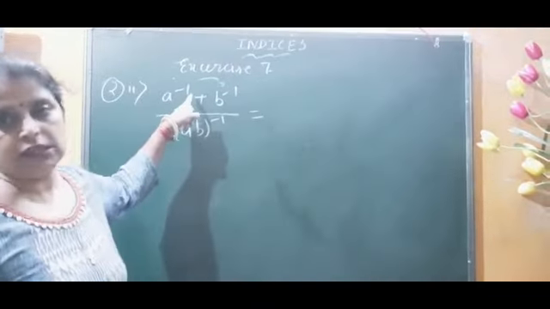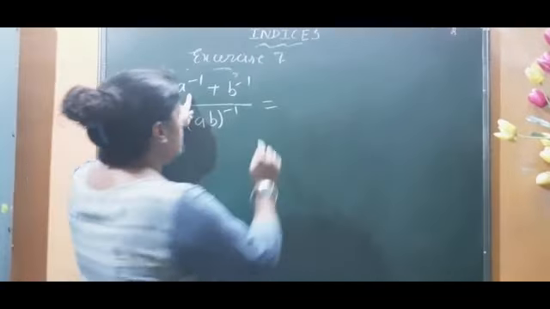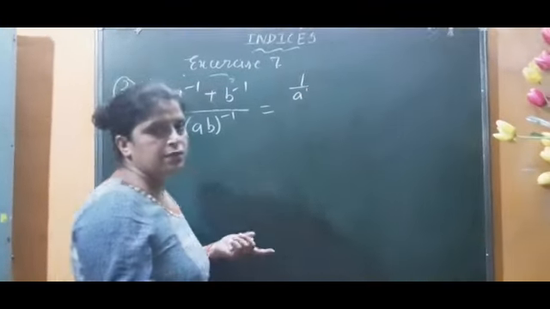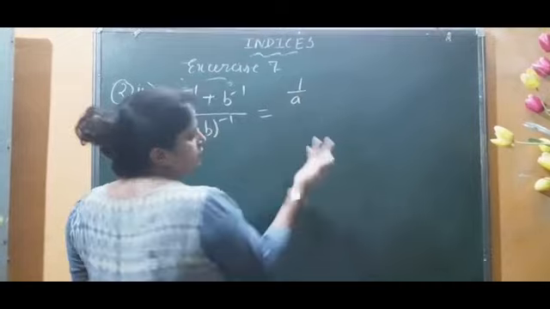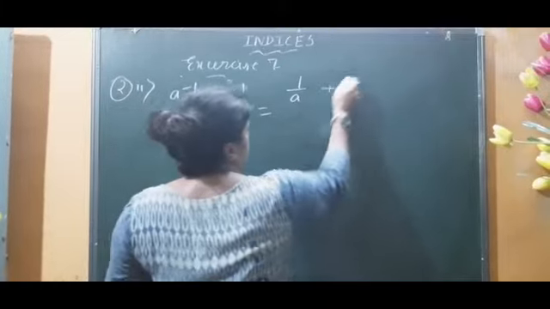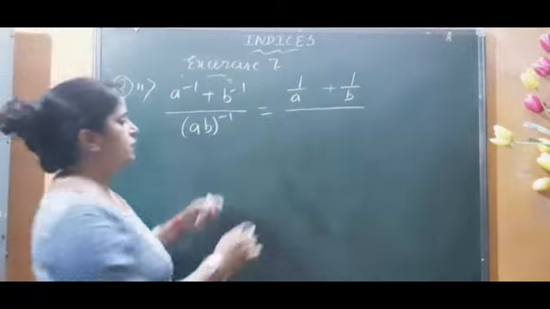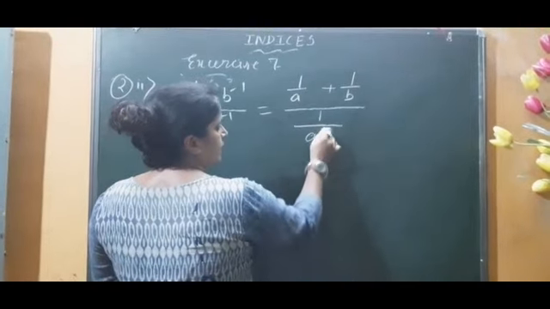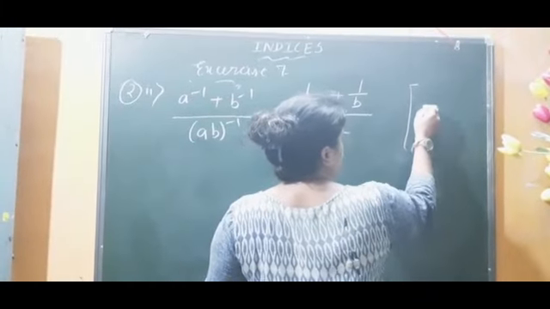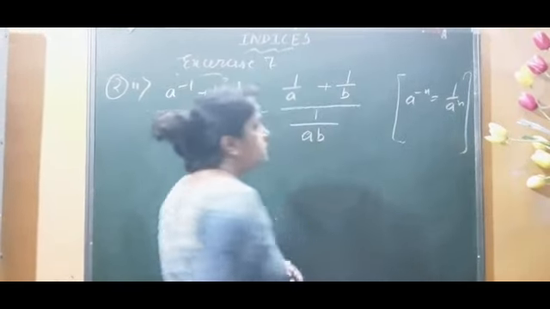As I told you, whenever you see a power with a negative sign, we have to change it into a positive sign. So what will we write? Instead of writing a to the power minus 1, we will write 1 by a. A means a to the power 1, right? So we don't need to write power 1. Similarly, here it is 1 upon b, and here is ab to the power minus 1, so I will write 1 upon ab. And whatever law I have used here, we have to show that also, like a to the power minus n is equal to 1 upon a to the power n. So we use it here.